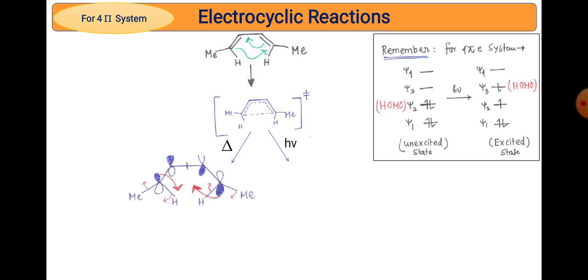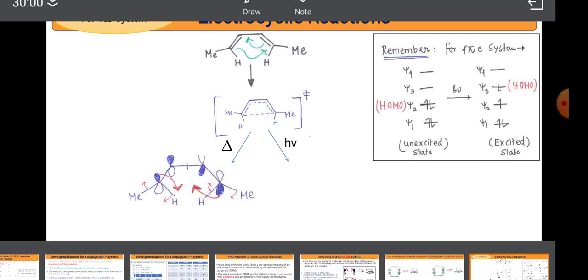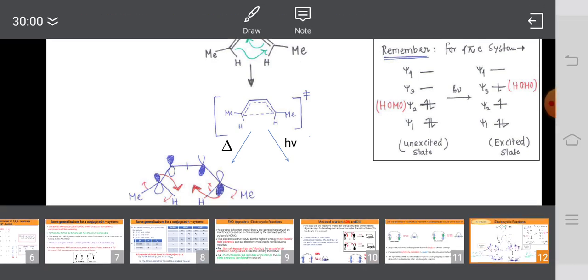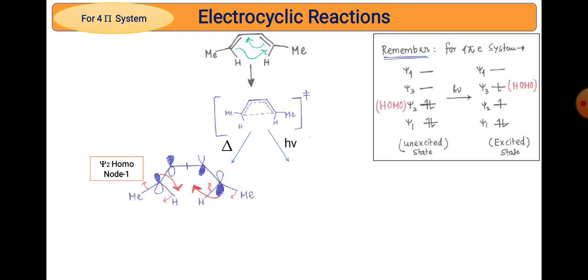In thermal condition we choose psi2, which has an even number of nodes, that is one node, and the same orbital lobes must overlap. That type of rotation requires clockwise rotation, and this clockwise rotation leads to bonding, while in the photochemical case we use psi3 as the HOMO, and there are two nodes present.